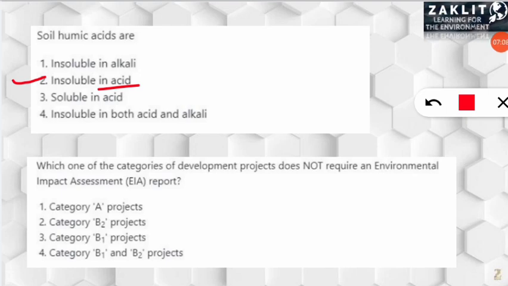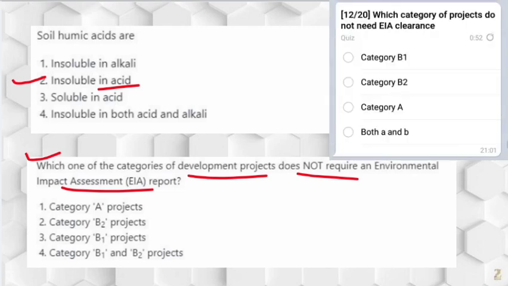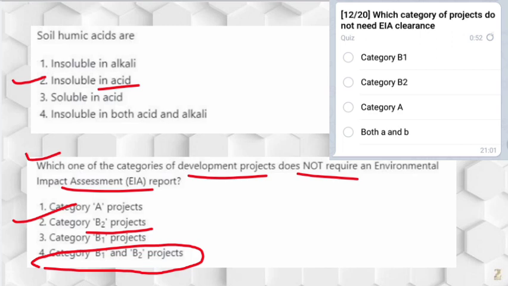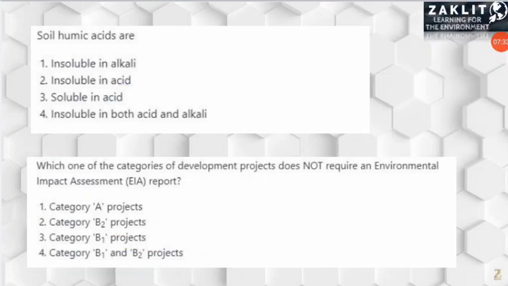Next question was related to the EIA, that is, which developmental project does not require an EIA report. In these 4 options, coincidentally one question was given in the Telegram group, and the same option was given, that category B1 and B2, to confuse you all. But here the correct option will be option number 2. Category B2 projects are only exempted from the EIA report. Moving on to the next question.